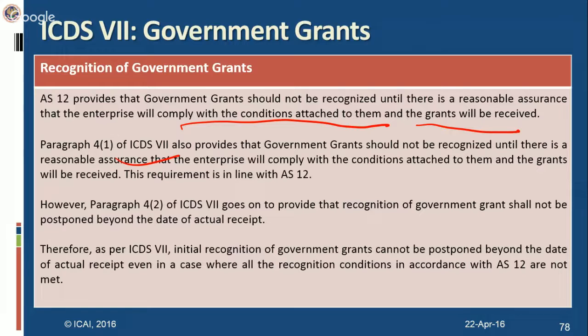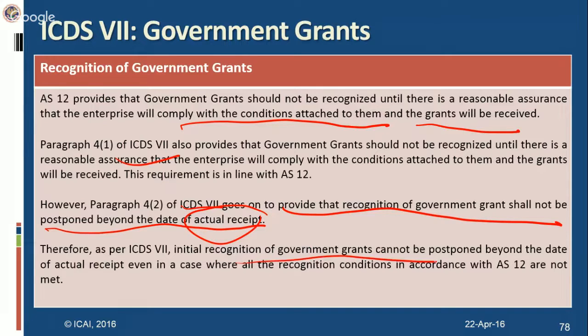However, there is one point of difference. ICDS 7 goes on to provide that recognition of a government grant shall not be postponed beyond the date of actual receipt. Here, this condition is not there in AS12. So, even initial recognition of grants cannot be postponed beyond the date of actual receipt, even in a case where all the recognition conditions in accordance with AS12 have not been met. If you've received the grant, even if you've not met all the conditions, still I have to recognize it because I cannot postpone recognition beyond the date of actual receipt, as per ICDS 7.